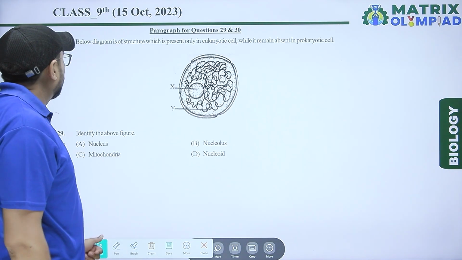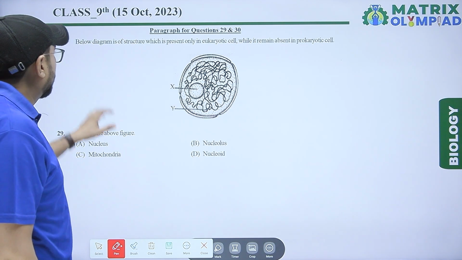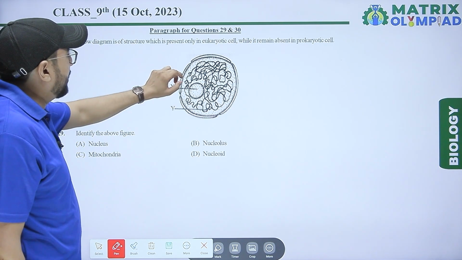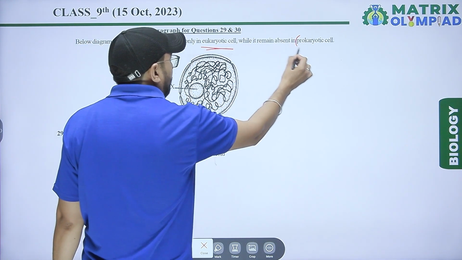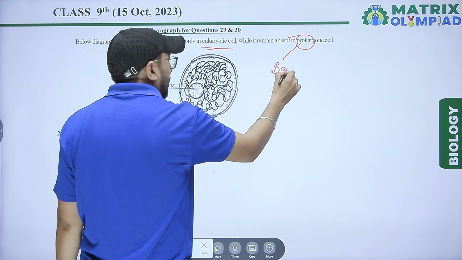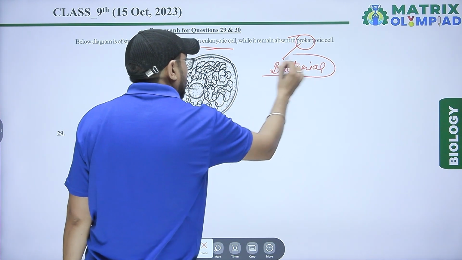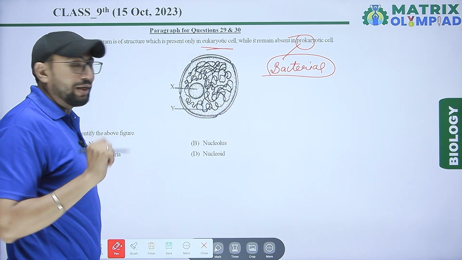Next one is a paragraph based, diagram based question. The diagram shows a structure which is present only in eukaryotic cell, meaning not present in prokaryotic cell. Pro means primitive, bacterial cell, which lacks a true nucleus and true nuclear membrane.